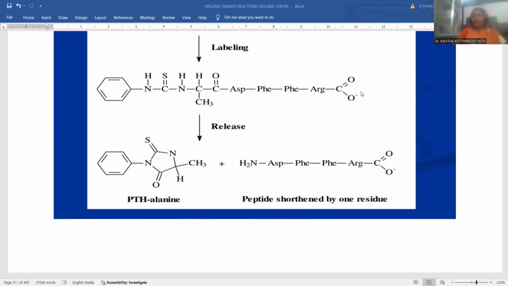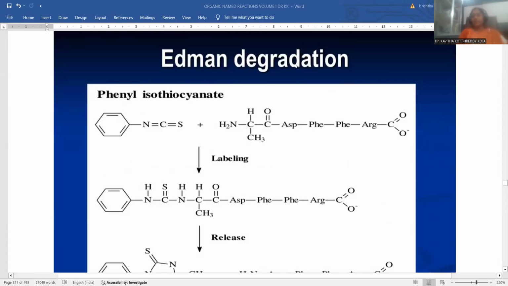So here NH2 will be there, here aspartame, phenylalanine, arginine, and the carboxylic acid fragment is on this side. So this is the polypeptide chain, but compared to the longer one, it is somewhat shortened, right? Being degraded, it is somewhat fragmented, so you need to mention it as a peptide shortened by one residue. One amino acid residue has gone out along with this reagent, and it formed our ring system over there.